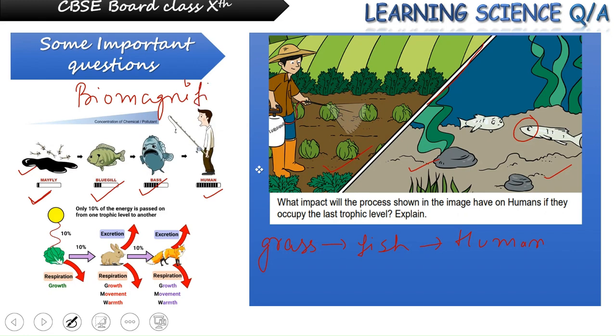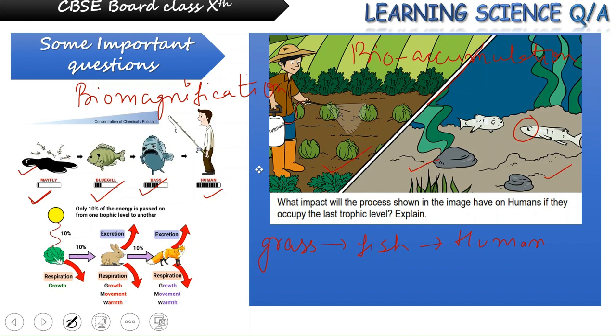biomagnification of the toxin. Cadmium and mercury are very popular heavy metals which are commonly found in the water body, and they go on accumulating in the human body once consumed. Another term is bioaccumulation. Now, these both terms are related because once entered in the food chain, these toxins are not released, they are not eliminated along with the waste, rather they go on accumulating inside the food chain.